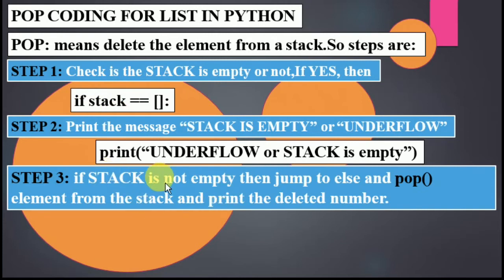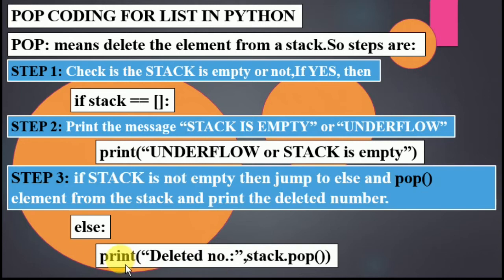So what we need to do is pop the element. And the line for the pop is print bracket, deleted number in double quotes, comma, stack dot pop two brackets. You know that pop returns the value, so we pass stack dot pop inside the print.